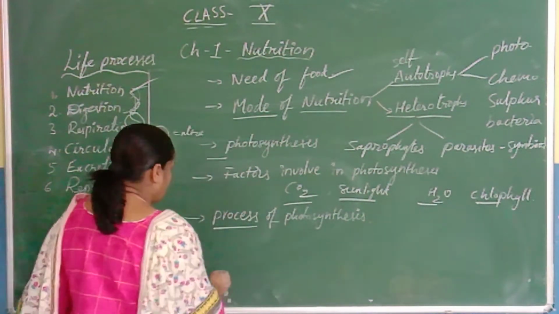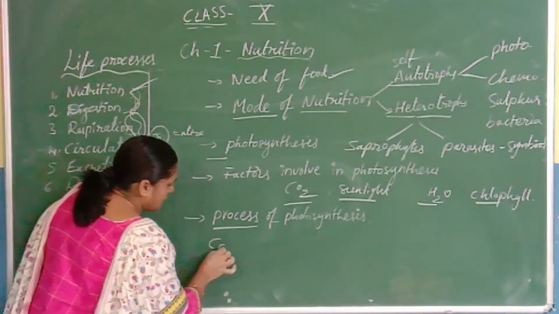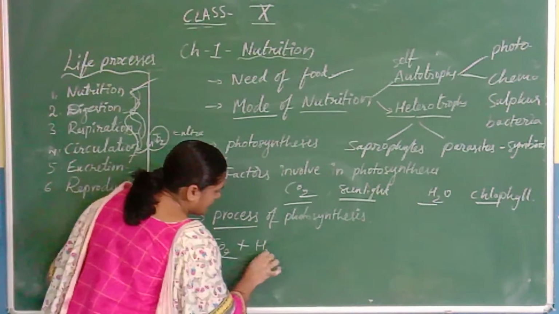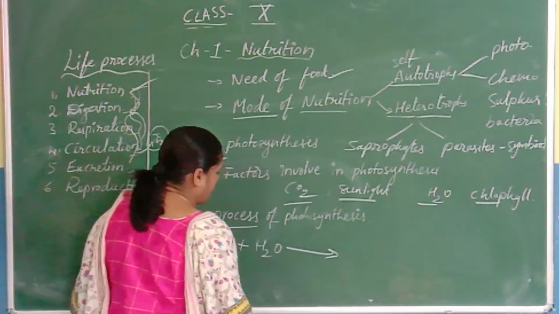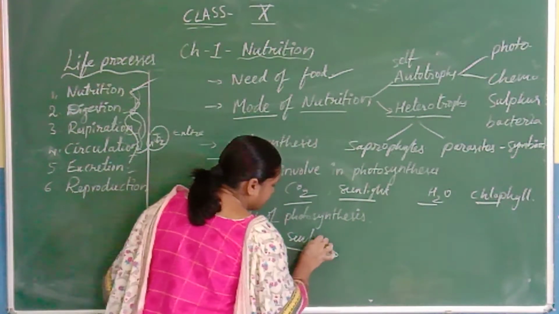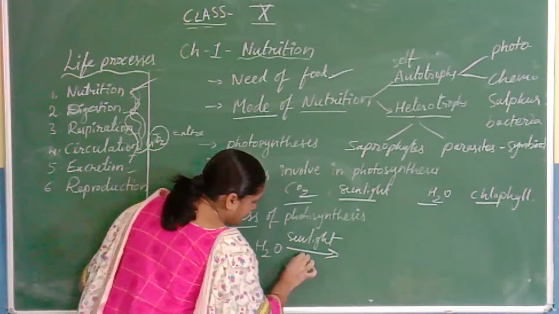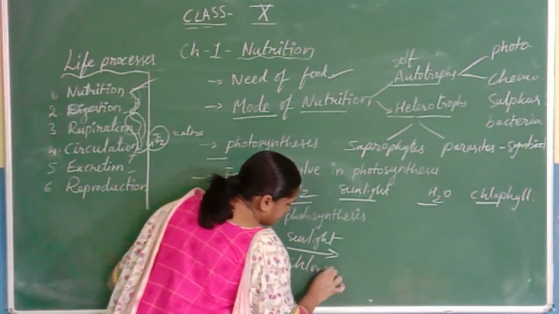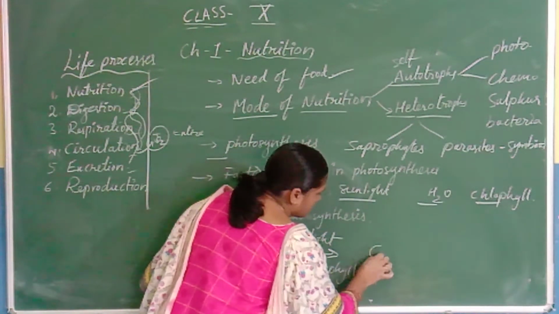Photosynthesis is a process in which carbon dioxide and water combine in presence of sunlight and chlorophyll and produce glucose.